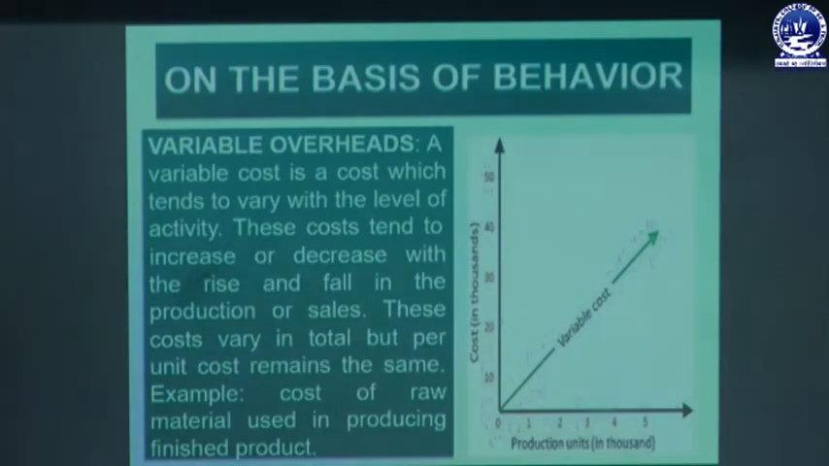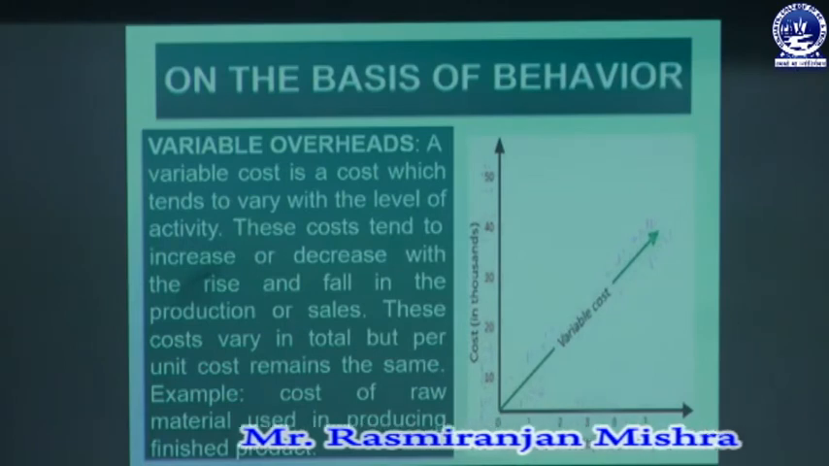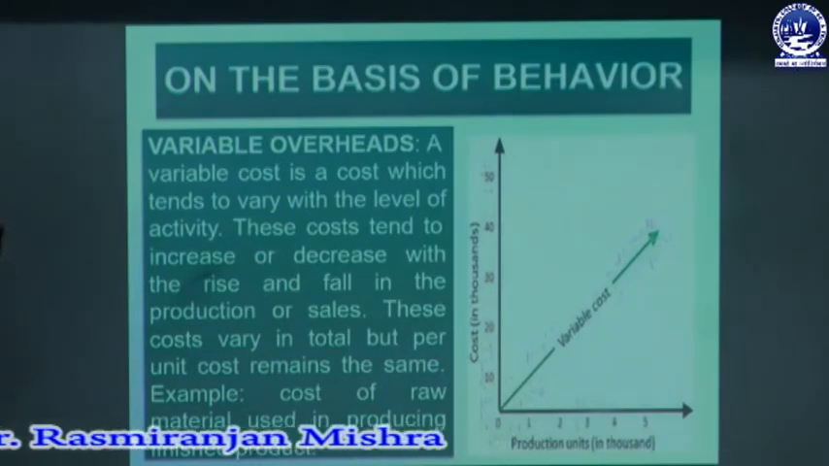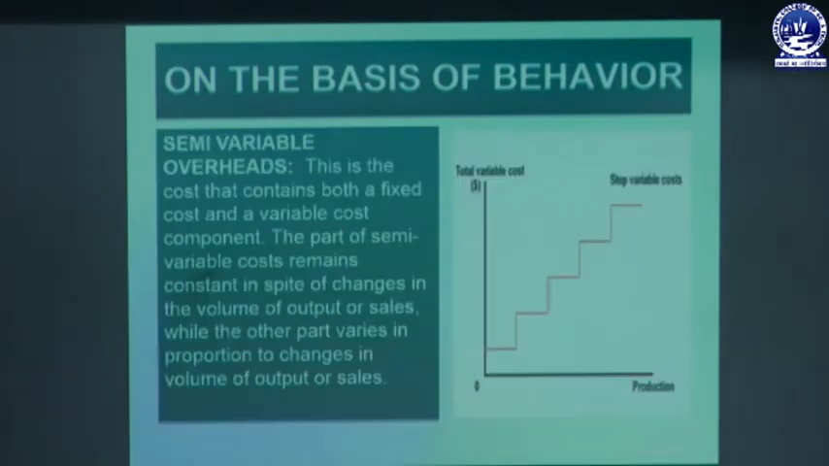One basic difference between fixed cost and variable cost: in fixed cost, throughout the output the total cost remains same, that means the total cost remains unaffected but the per unit cost changes. But in case of variable cost the total cost varies but the per unit cost remains same. This is the basic difference. In fixed, total remains same but in variable the total varies. In case of fixed, per unit varies but in case of variable, per unit remains same.